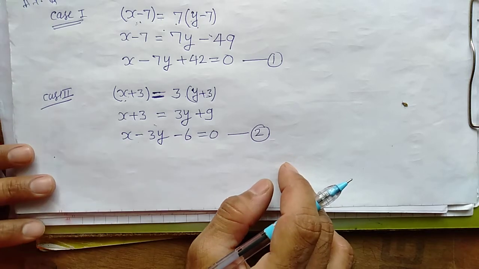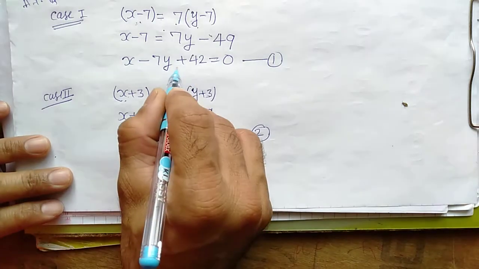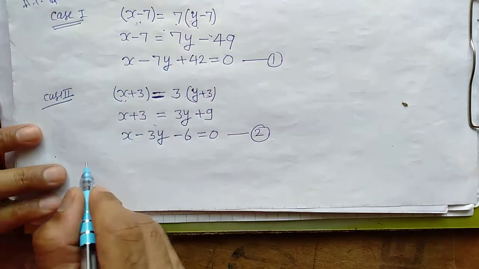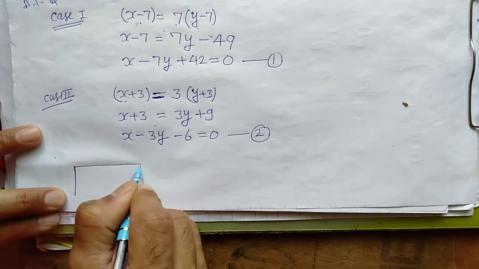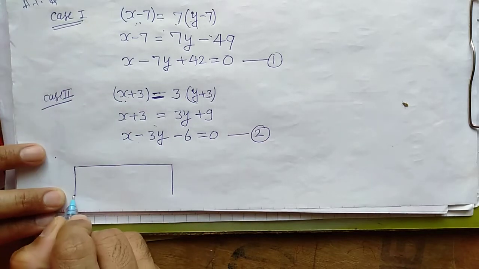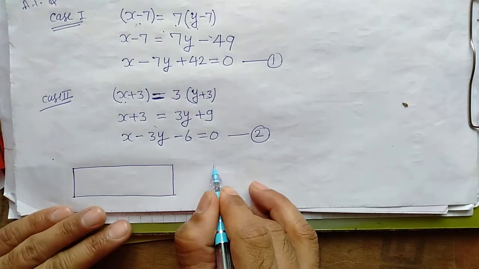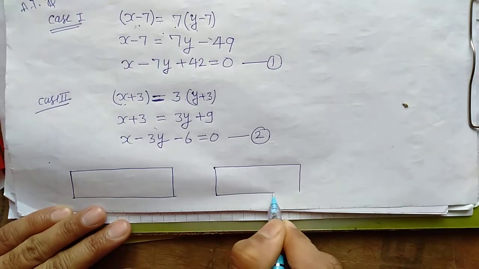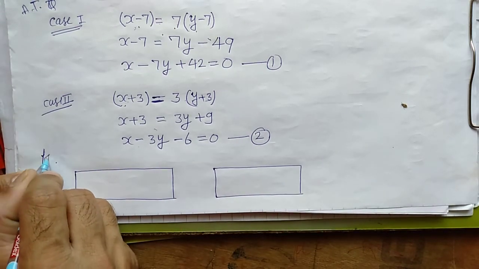I'm just making a table for the first equation. This is the table for the first equation, and this is the table for the second equation, right?